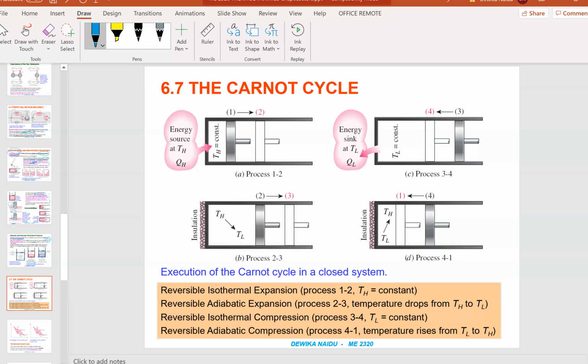Let me just go into the Carnot cycle. I'm just introducing the Carnot cycle to you. So what is the Carnot cycle actually? It is the best known reversible cycle. It means it is a perfect cycle.